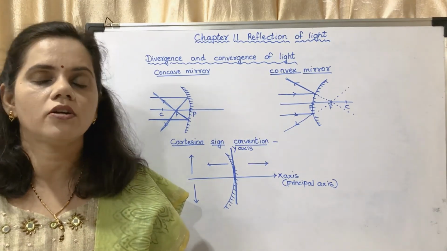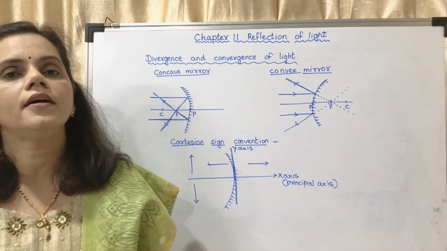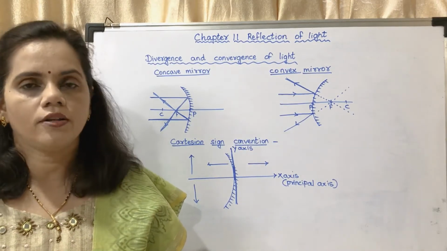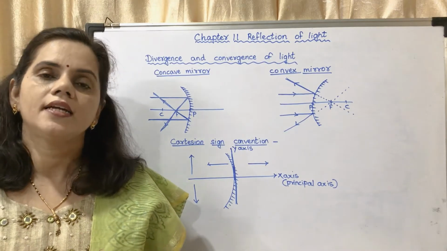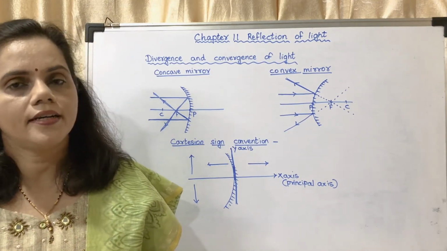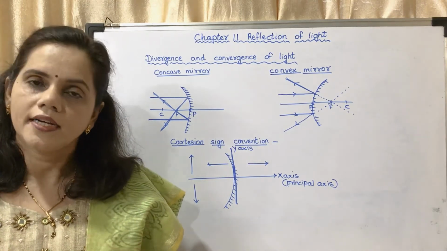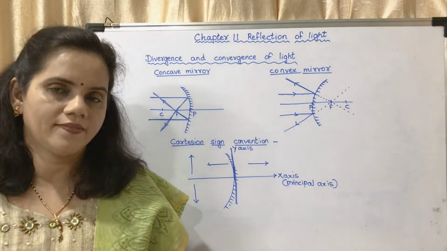If it is forming only virtual, erect and smaller images, then it is a convex mirror. This is how you can distinguish between a convergent or concave mirror and a divergent or convex mirror.